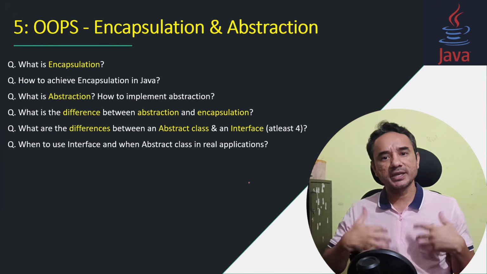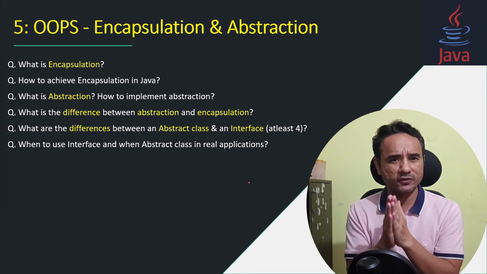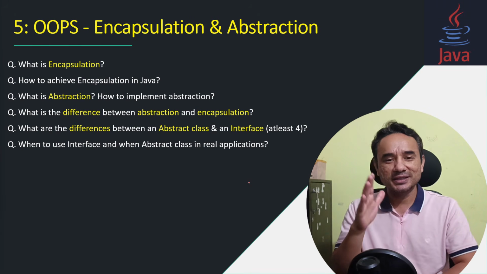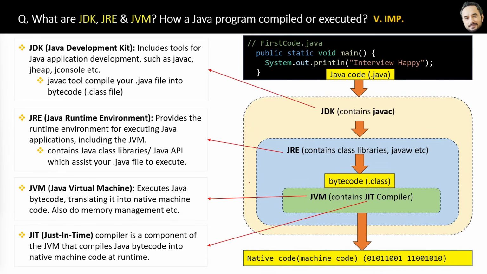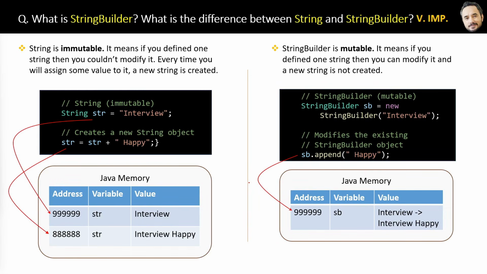So if you are experienced in Java, then these questions will look a bit easier for you, right? But then, do you remember this complete process of JDK, JRE, JVM, JIT? Or do you remember the use of the static keyword? Or do you know how the string and string builder are stored differently in Java memory?